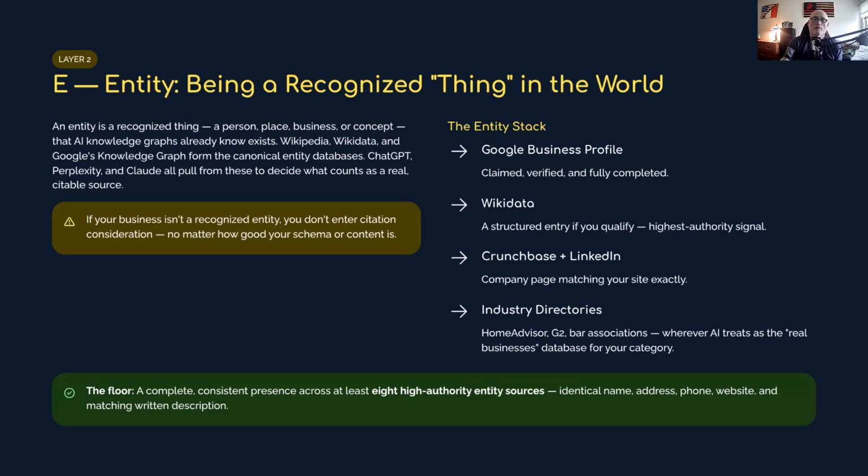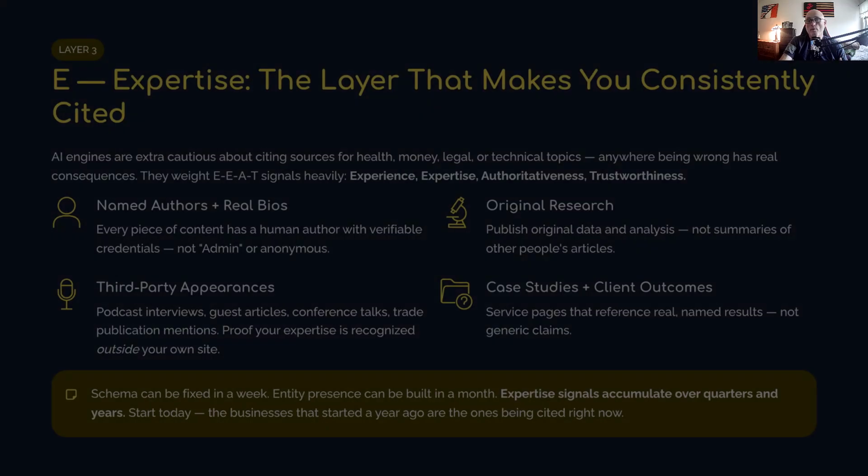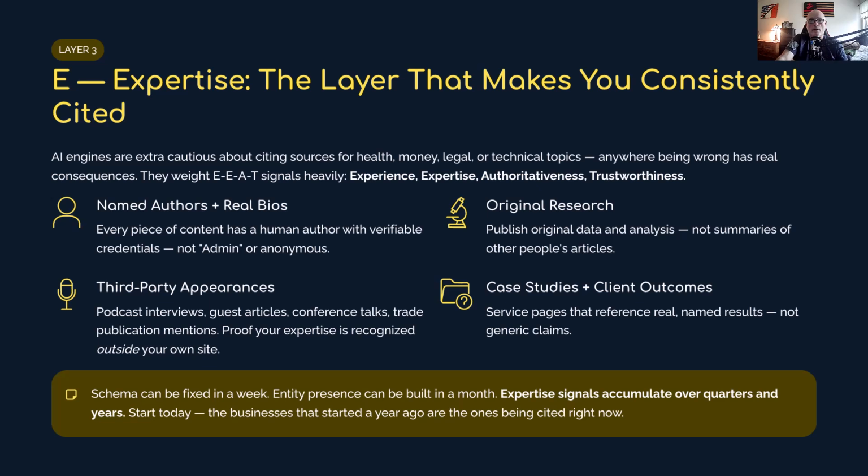AI engines are extra cautious about citing sources on anything that touches health, money, legal, technical, or any topic where being wrong has real consequences. They lean heavily on EEAT signals now, which is experience, expertise, authoritativeness, and trustworthiness. For your site, that means every piece of content has a human author on it, a real person's name, with a real bio and verified credentials.